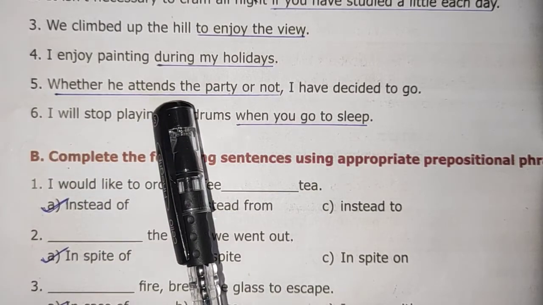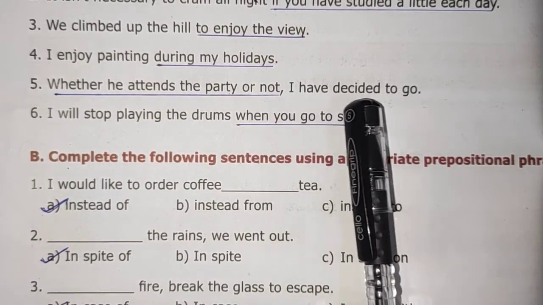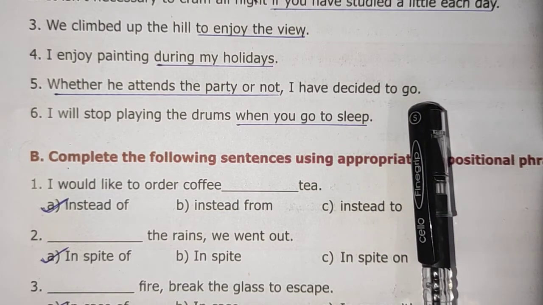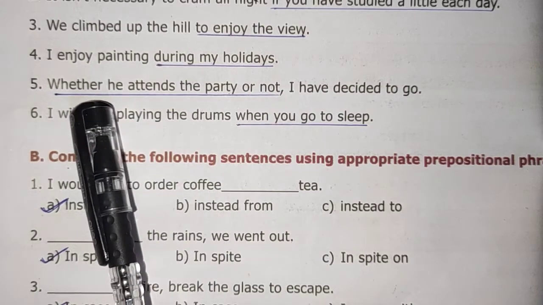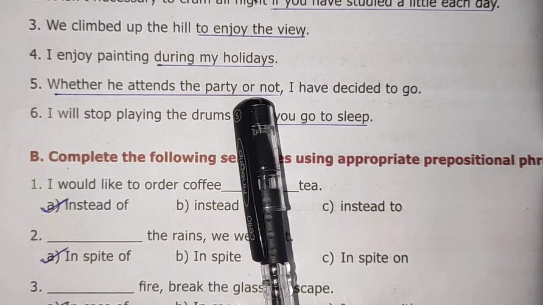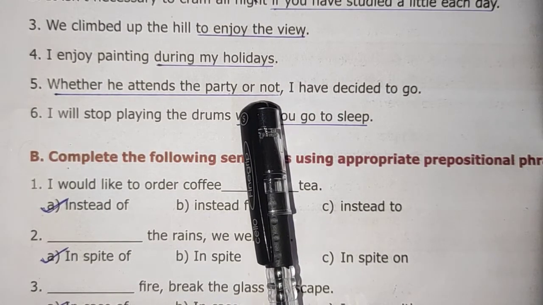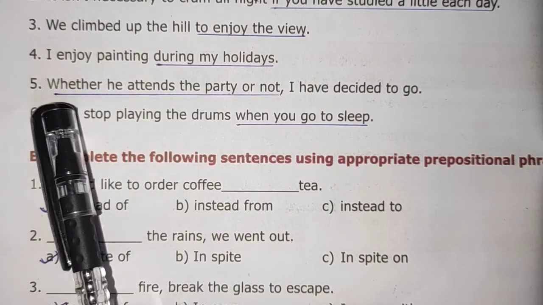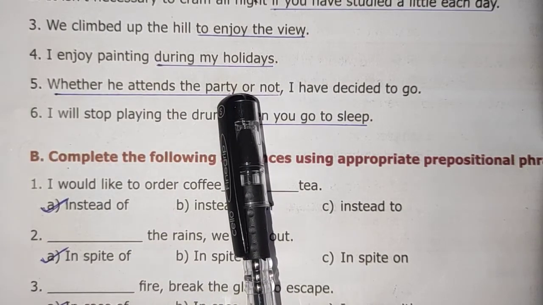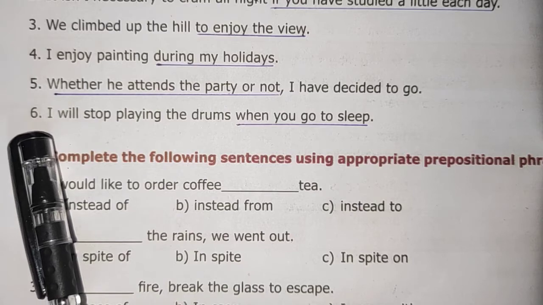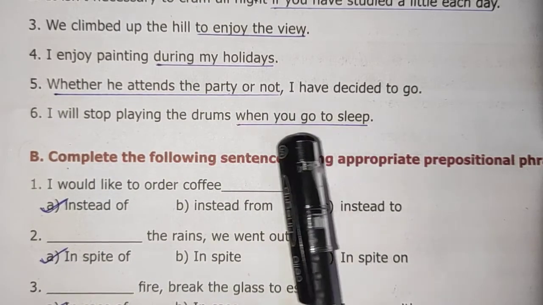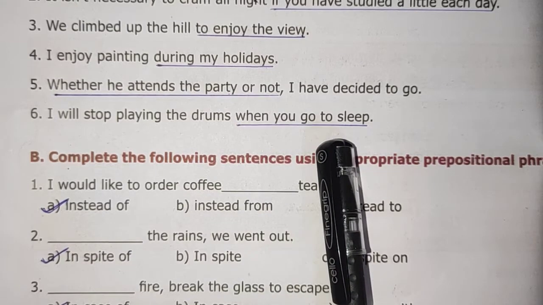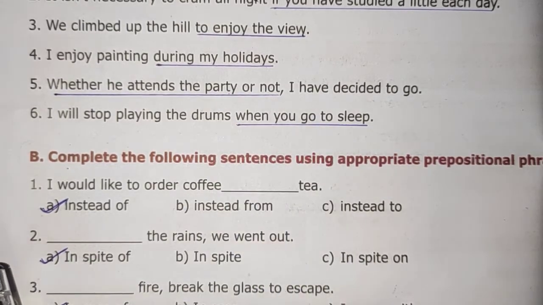Whether he attends the party or not, I have decided to go. Here, I have decided to go gives us meaning, but here, whether he attends the party or not, what will happen? He doesn't know. So this half of the sentence is a dependent clause. I will stop playing the drums when you go to sleep. So here when you go to sleep is a dependent clause.